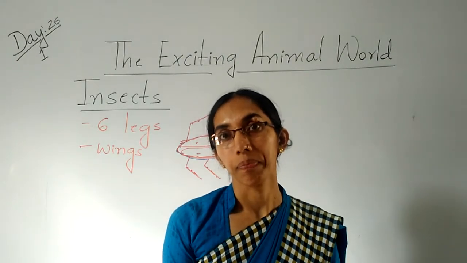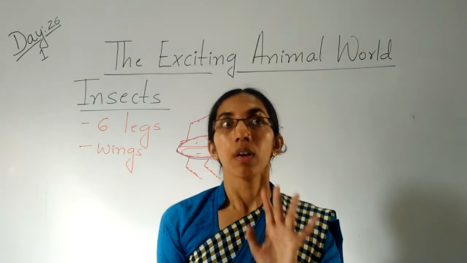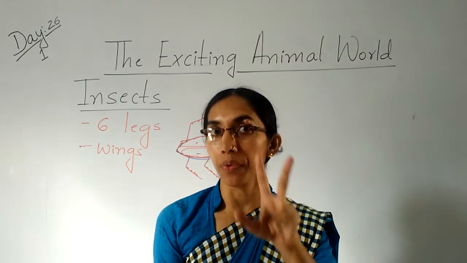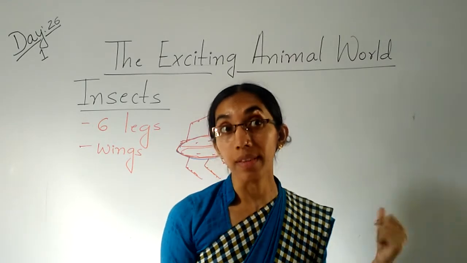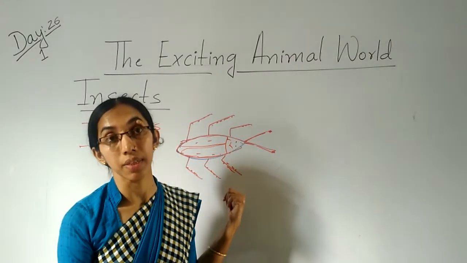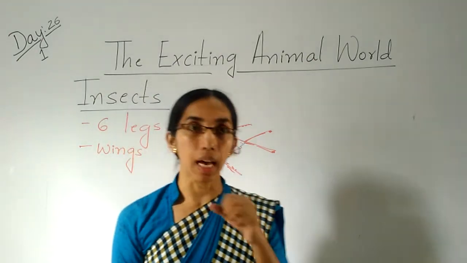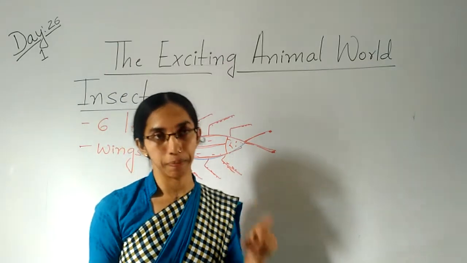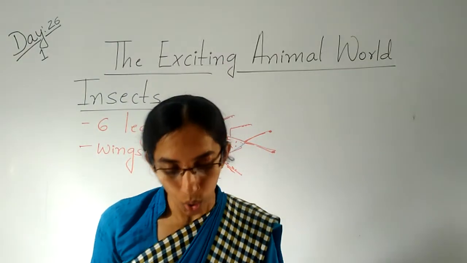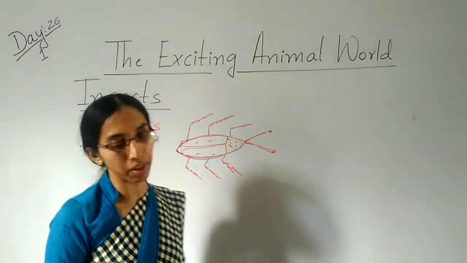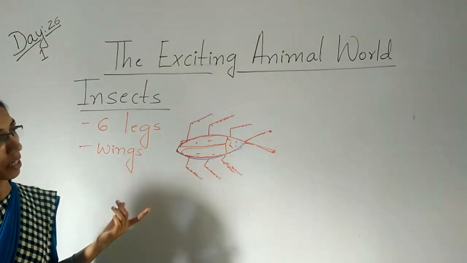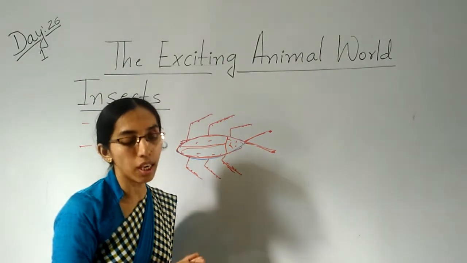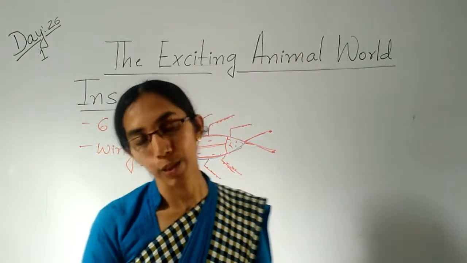Clear children? Don't confuse. Birds have 2 wings to fly. Even though insects also have very thin wings to fly. But insects have 2 antennas. So all the animals are different in size, shape and color also.